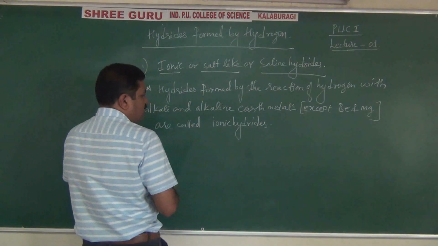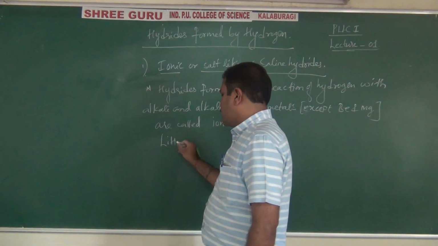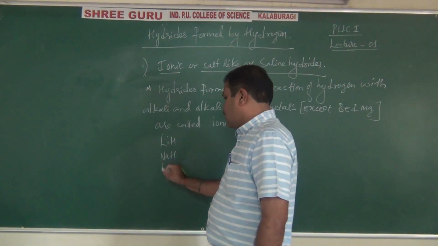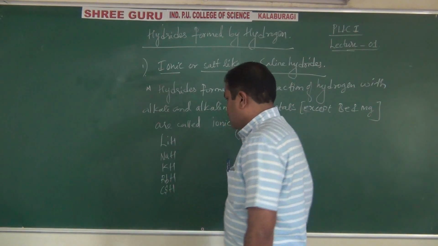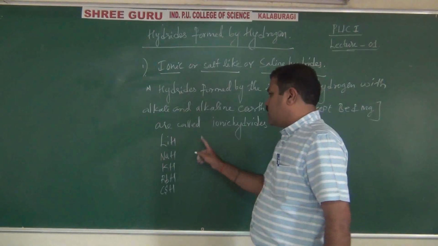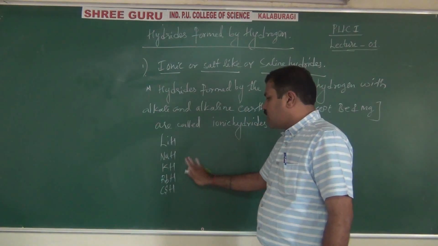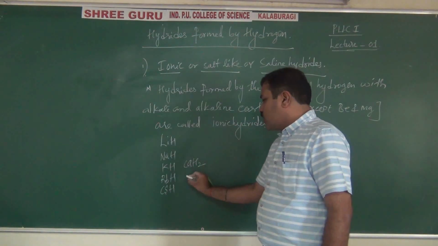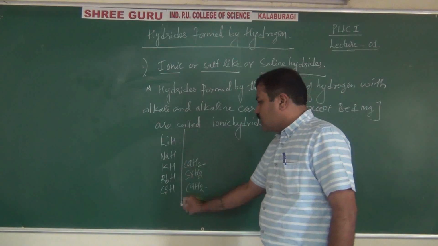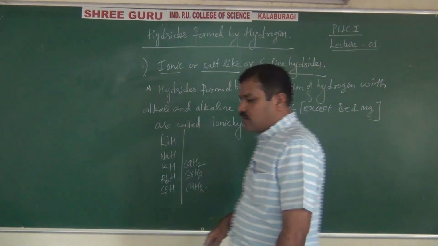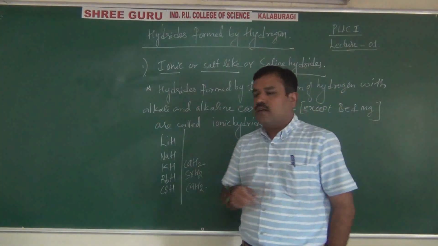So what are the examples? Especially the alkali metal family: lithium hydride, sodium hydride, potassium hydride, rubidium hydride, cesium hydride. These are alkali metal hydrides. Alkaline earth hydrides, except beryllium and magnesium, the next is calcium hydride, CaH2, and strontium hydride, SrH2. This is alkali metal and this is alkaline earth. Except beryllium and magnesium, all other hydrides formed with alkali metals and alkaline earth metals, they come under what?